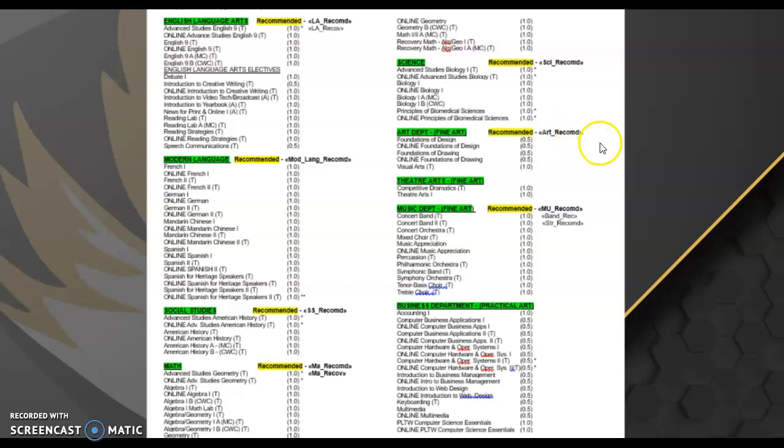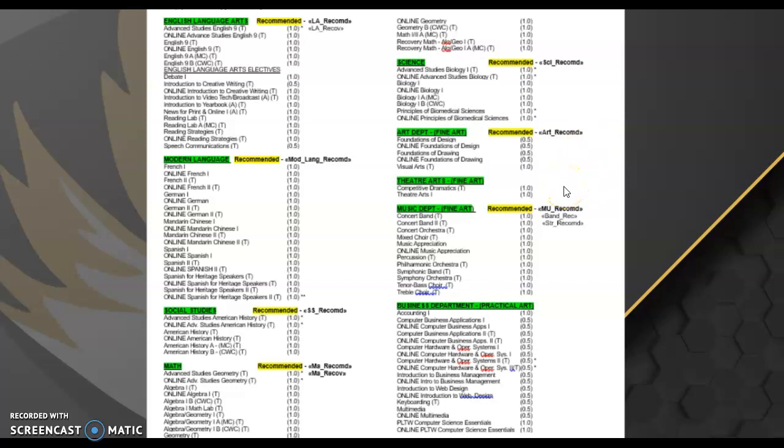Our next class, or area that you will see, is the art department. There are a few of you that may be in advanced art this year as an 8th grader who have a visual arts recommendation. If you have that visual arts recommendation, you are allowed to take that class. If you do not, but are hoping to take an art class, you would be looking to take either the Foundations of Design or Foundations of Drawing.